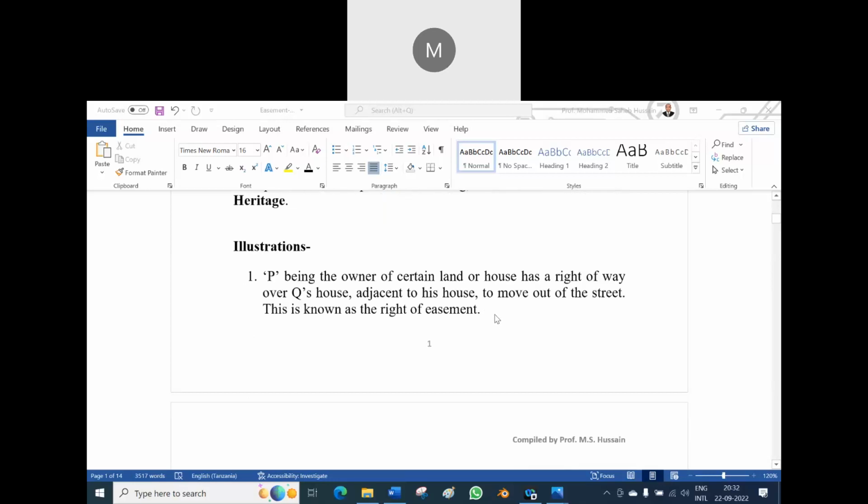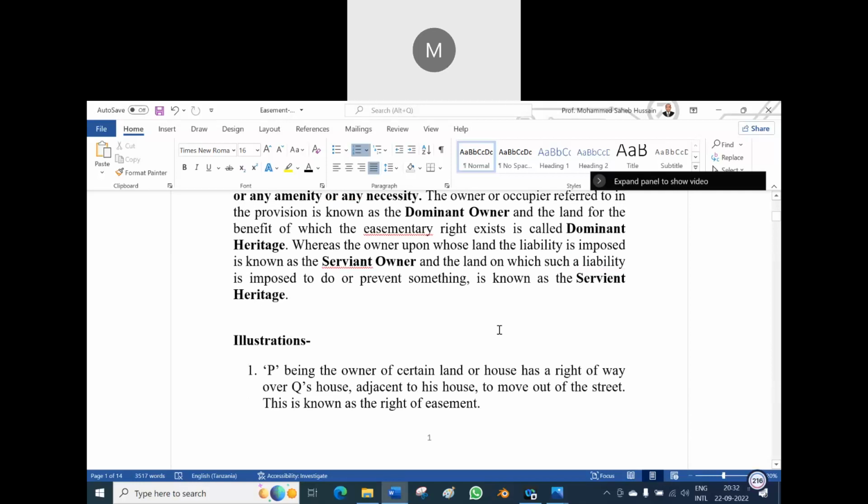So this is the thing which you want to make out. There are two names. On whose property you are enjoying, and that fellow is just obeying it. In that way, you have to decide who is the dominant owner and who is the dominant heritage. In the same manner, the servient owner and servient heritage.